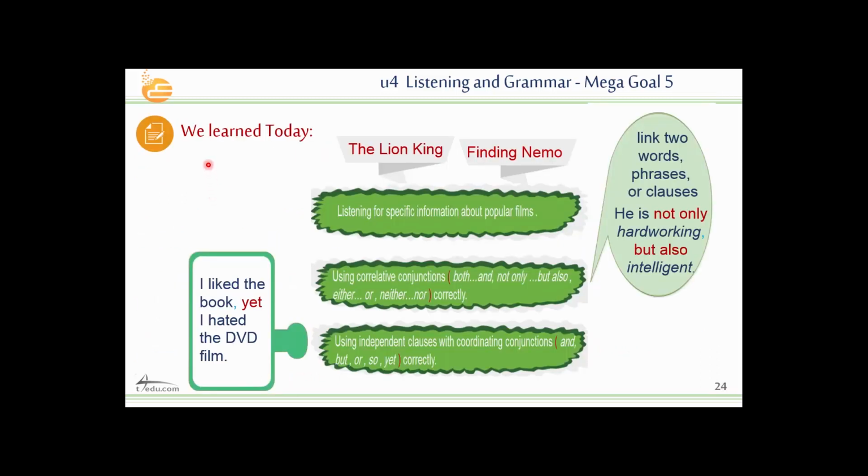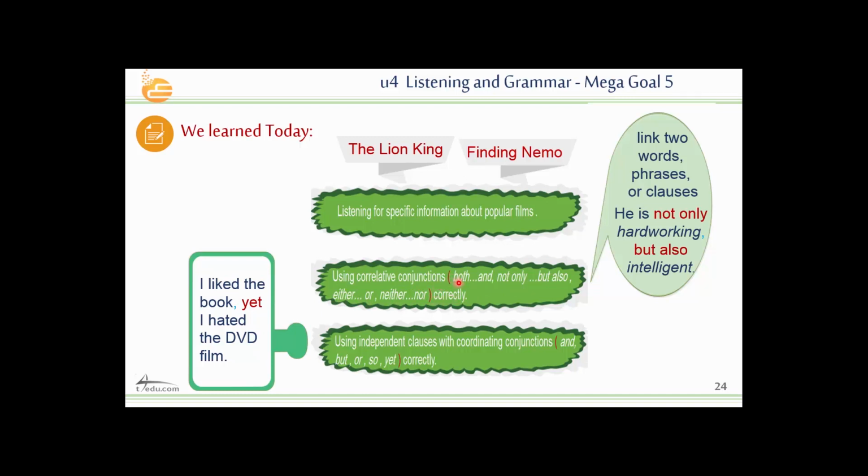Let's end up with what we learned today. Today we listened for specific information about popular films. We listened to the stories of the Lion King film and Finding Nemo film. And then we used correlative conjunctions, both and, not only but also, either or, neither nor, correctly.